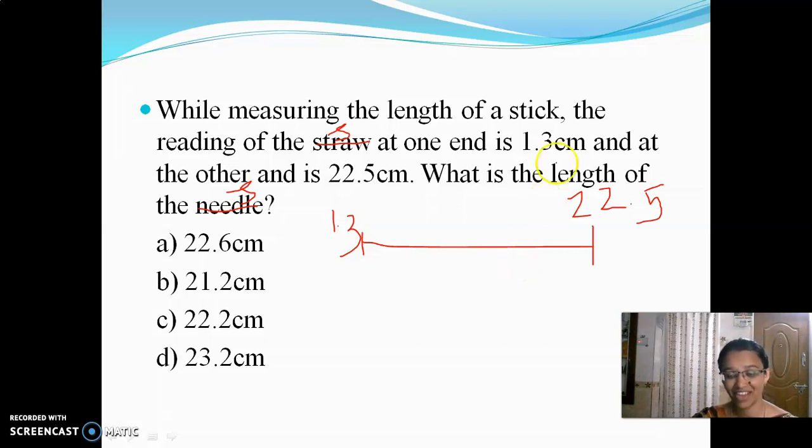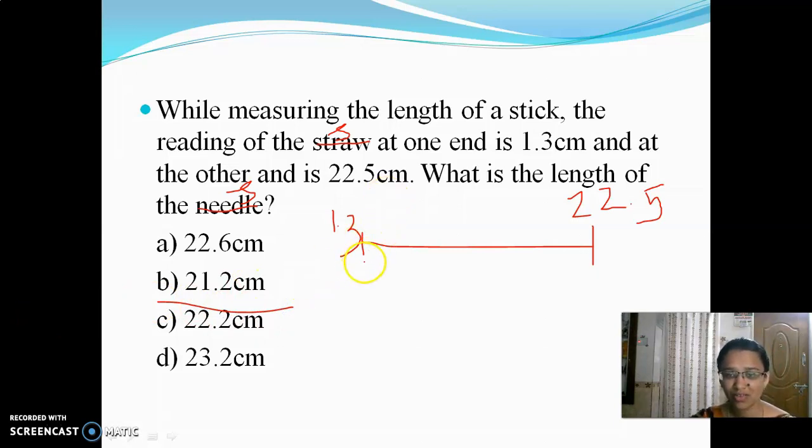If yes, very good. Otherwise, I will explain. Listen here. The reading starts at 1.3, so 1.3 has already been covered. From this 22.5, we need to subtract 1.3, and we will get the answer, 21.2 centimeter.